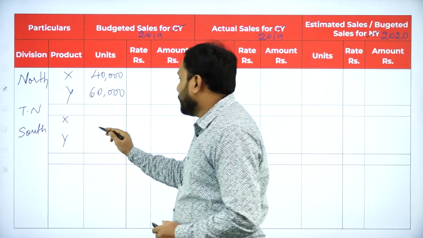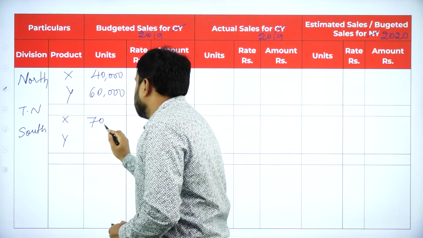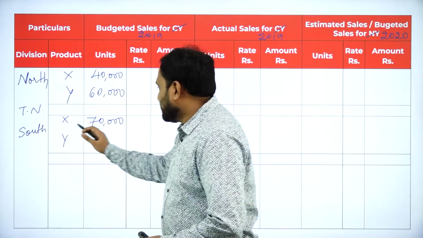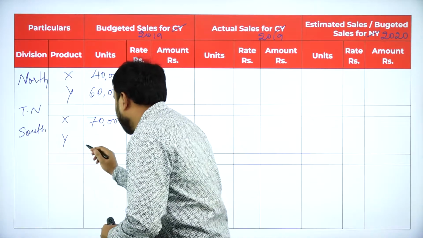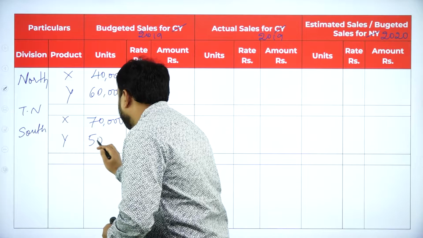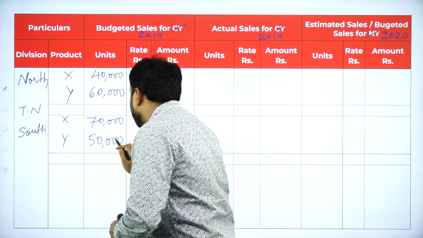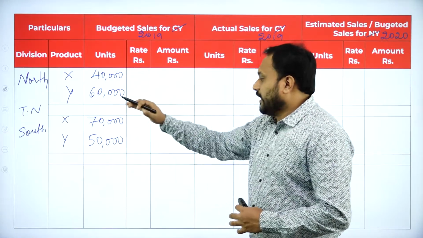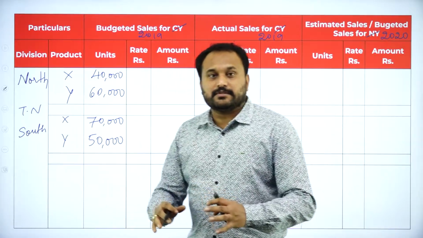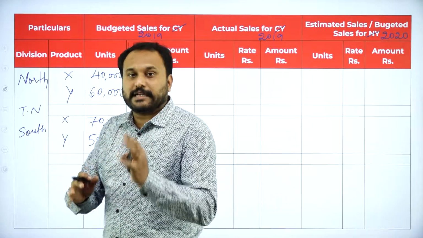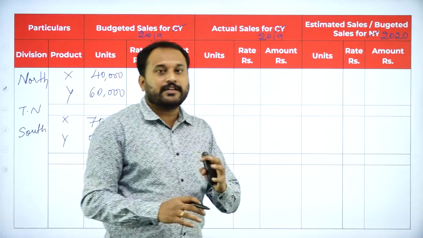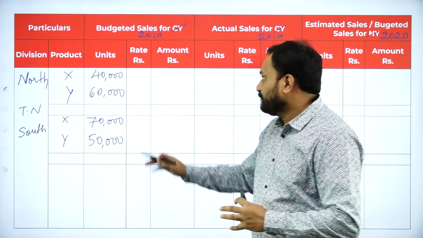So here we'll write 70,000. X is 70,000 and we have Y which is 50,000 units. So we have 40, 60, 70 and 50,000 respectively. So it's done. So budgeted sales for the year 2019, we have written the units.